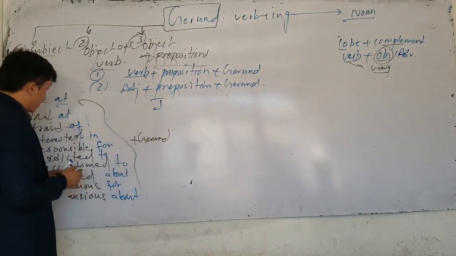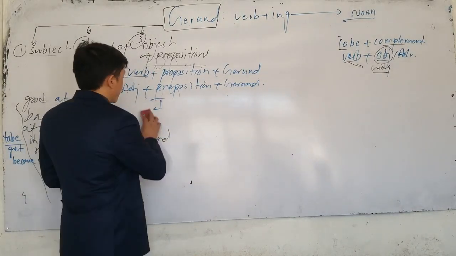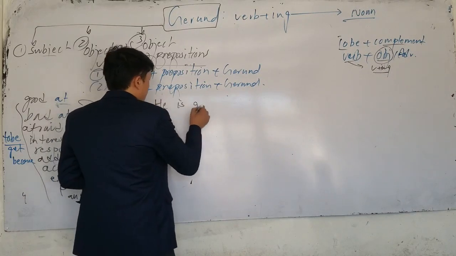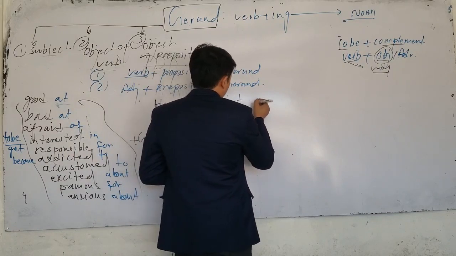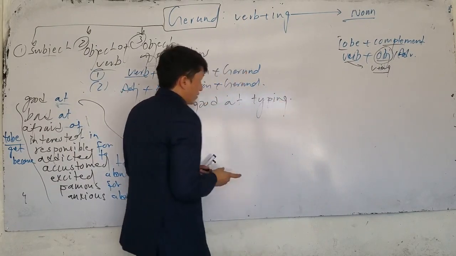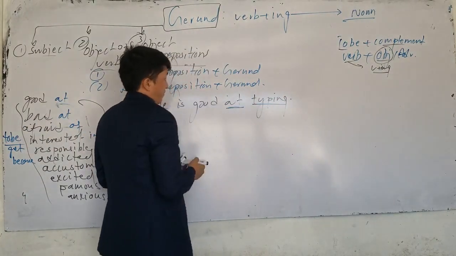For example, the first one, if I say he is good at what? He is good at typing. Now what's gerund here? Typing. So here good, and this is what?